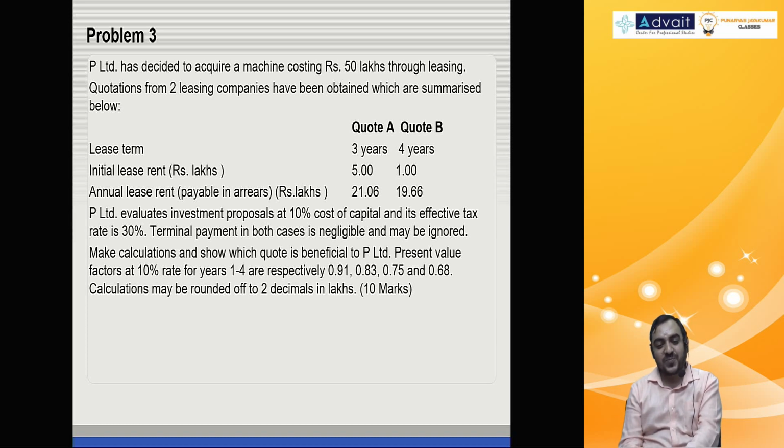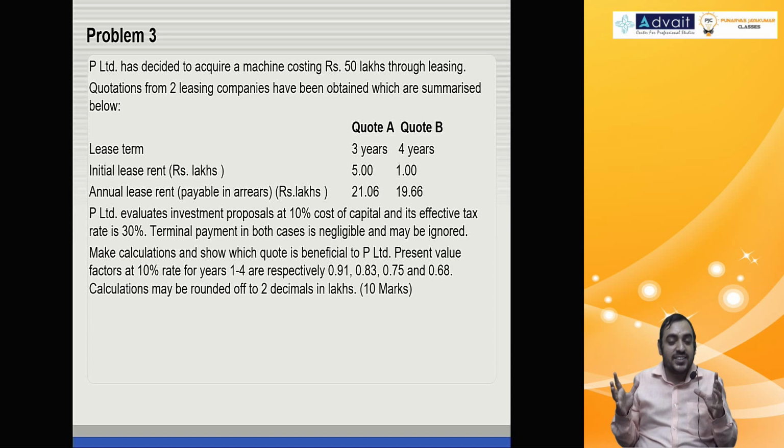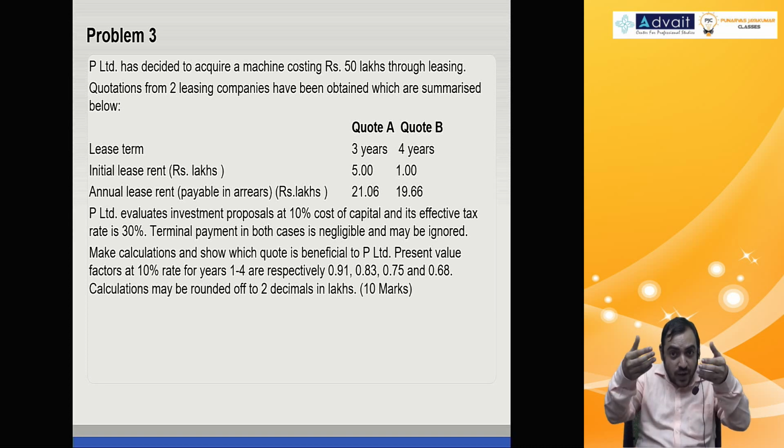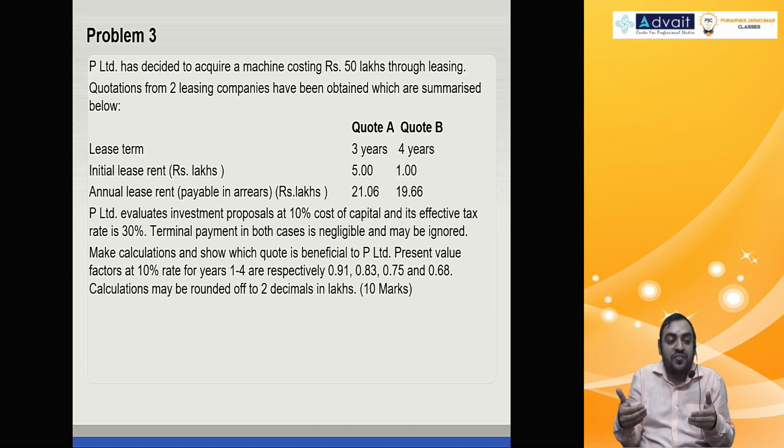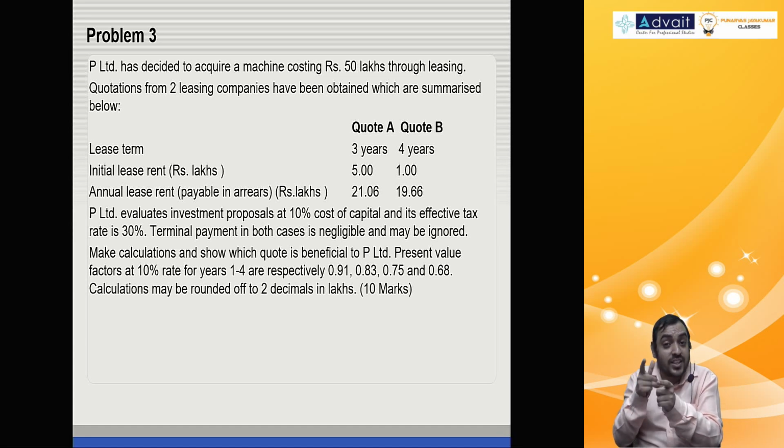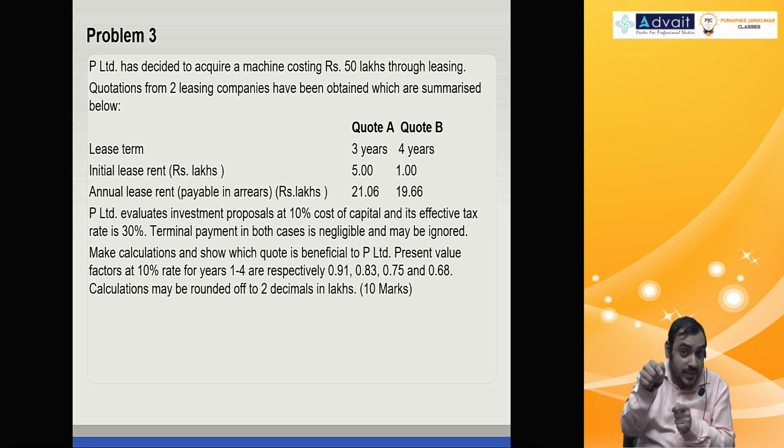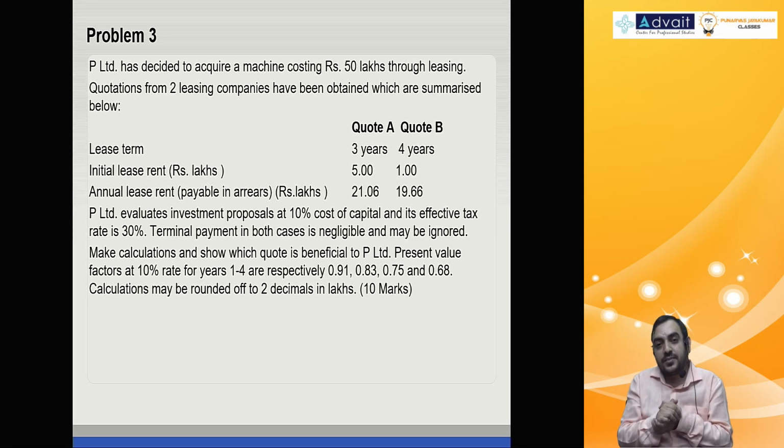What do you do when lease term is different? Unequal life. How did we convert? You compute the present value, divide by the annuity factor, you get EAC, equated annual cost. You choose whichever is cheaper. That concept is to be applied here.